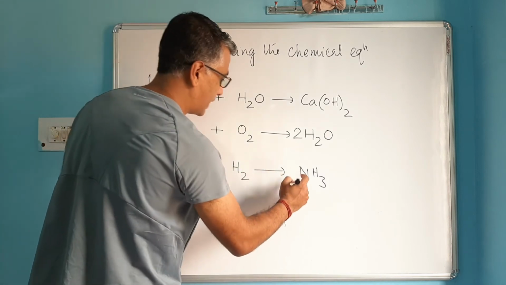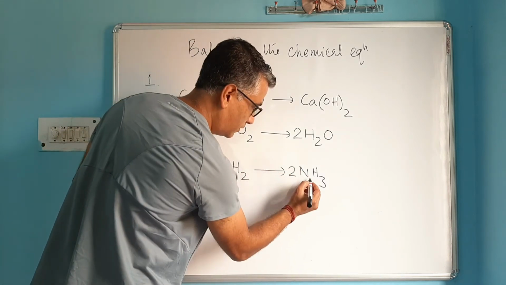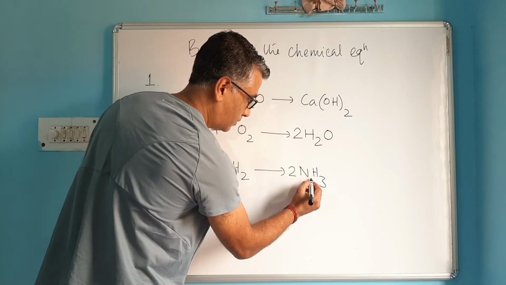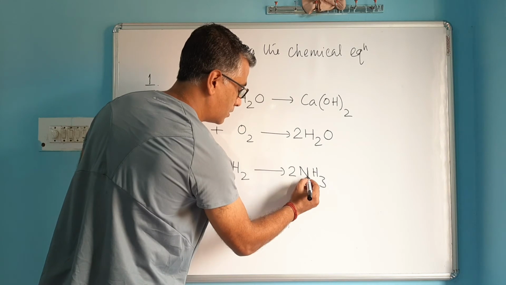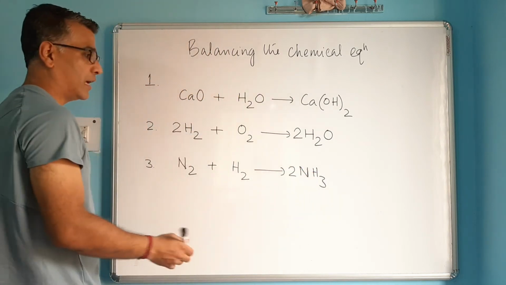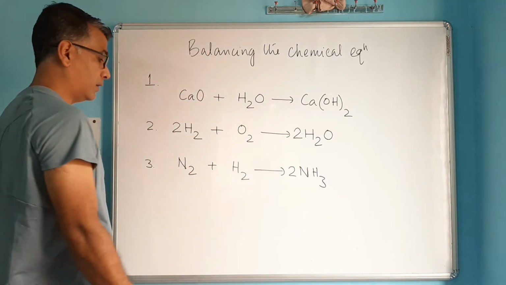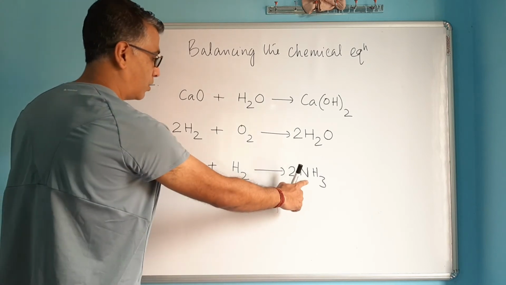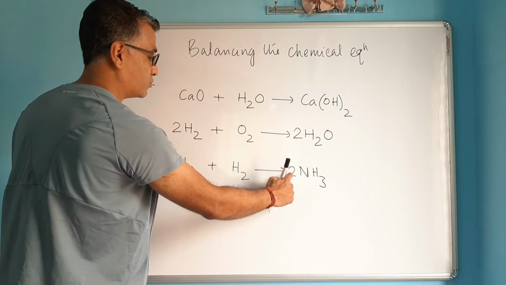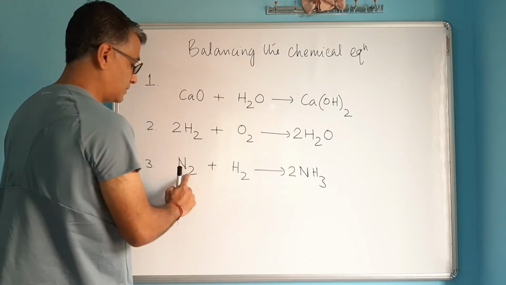Whereas on right hand side only 1. So you can write 2 here. You should not change anything here. You can't put it as a subscript. That's not allowed. So whatever comes while balancing has to come in front as coefficient. Because we had 2 nitrogen this side, in order to make 2 nitrogen on the other side, we place 2 there. That balances nitrogen.